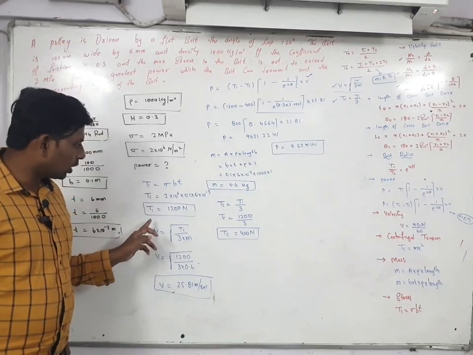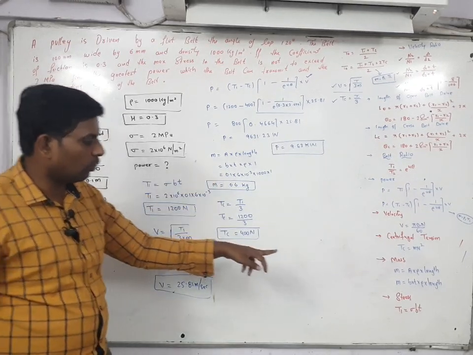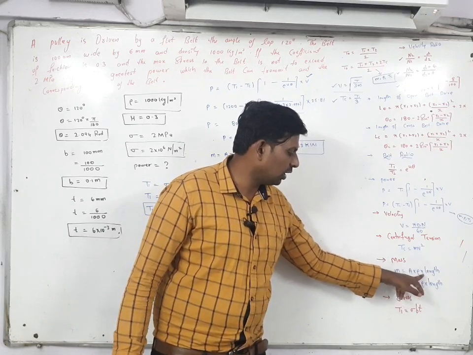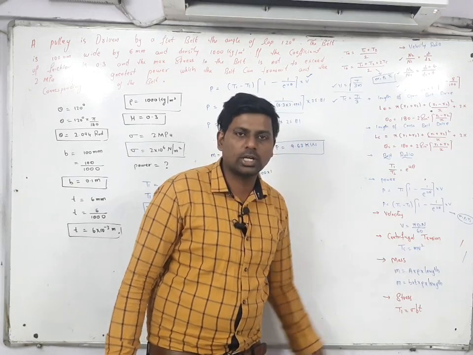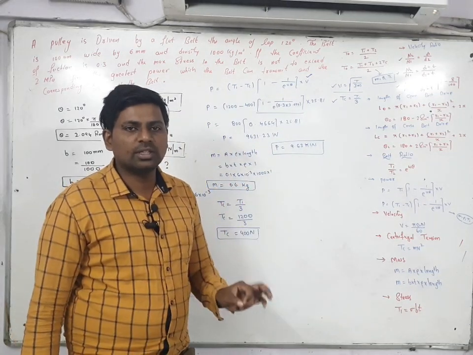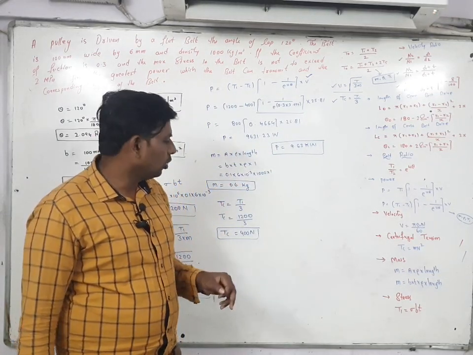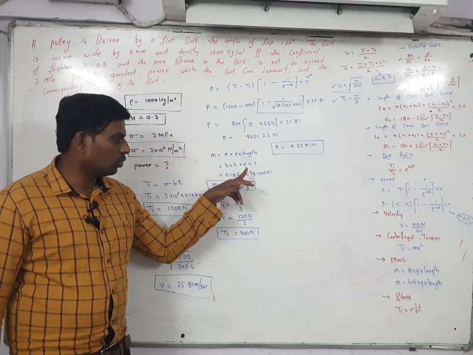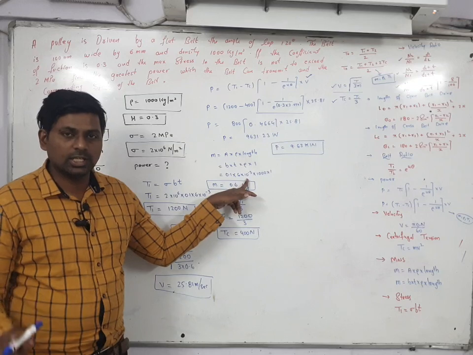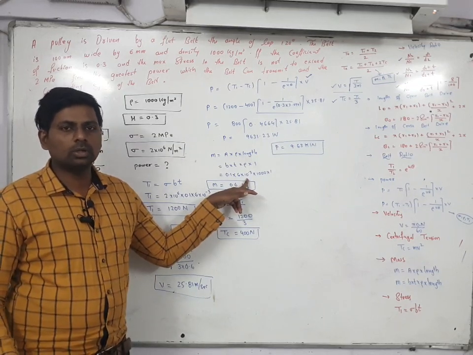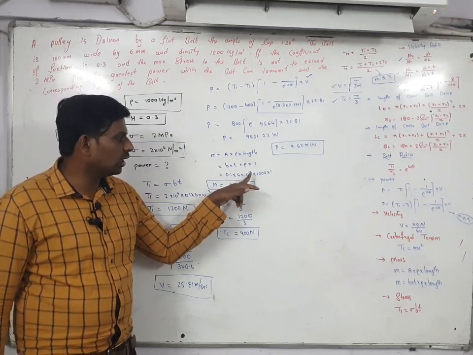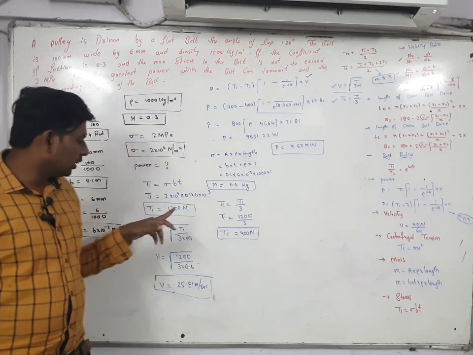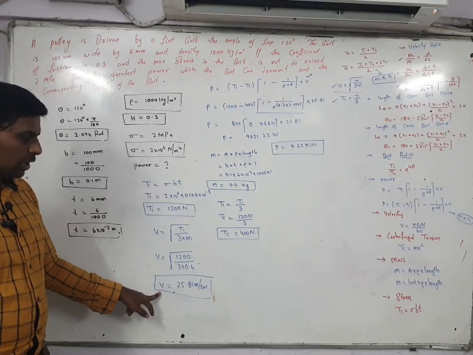Then you have to find out the mass. For finding the mass, this is the formula: area into density into length. Area can be written as b into t. Density write down as it is. Length also write down as it is. But length you have to consider as per meter, 1. So b value you know, t value you know, density value you know, and density is already given in kg. No need to convert into grams or anything. In place of length you have to take 1. So here you got the value of mass. This mass if you substitute here, you will get the velocity.